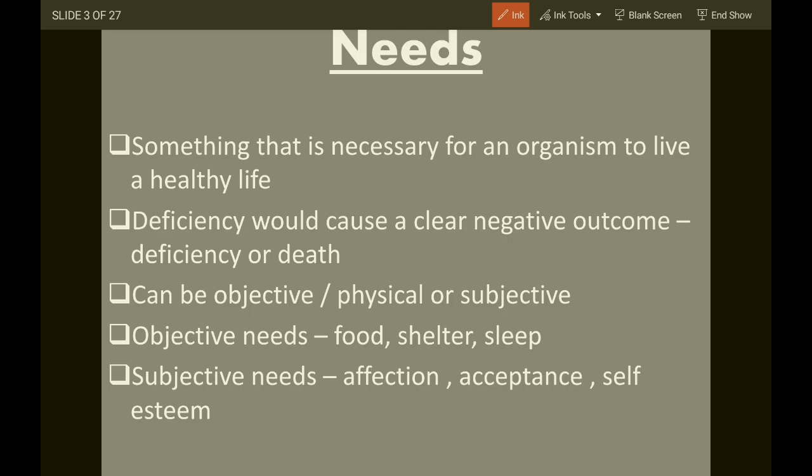If there is a deficiency in the fulfillment of a need, it can lead to negative outcomes like deficiency or death. Needs are classified into two categories: objective and subjective. Objective refers to the things which can be seen, touched, counted or felt, like food, sleep, shelter. Subjective needs cannot be seen, touched or counted, but can be felt, like appreciation from the boss, recognition from